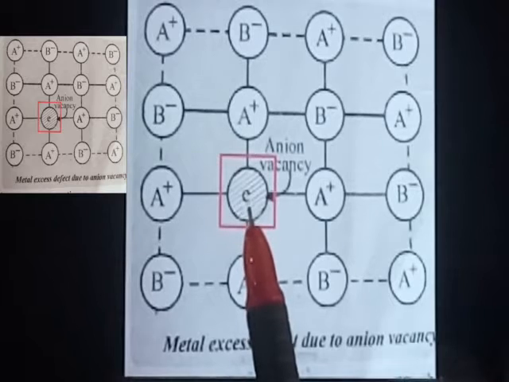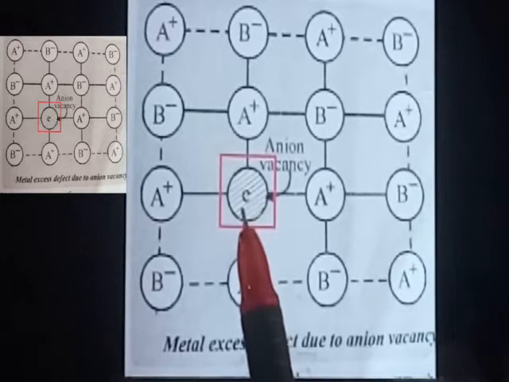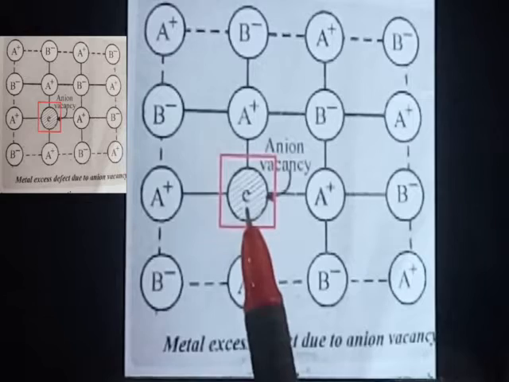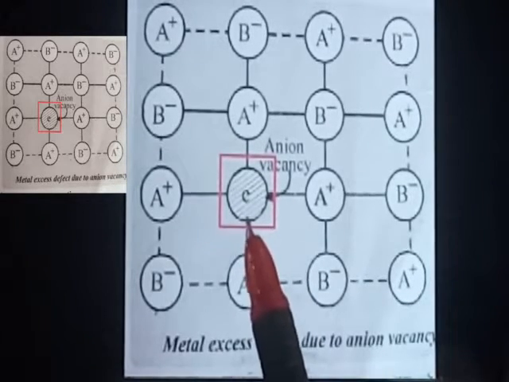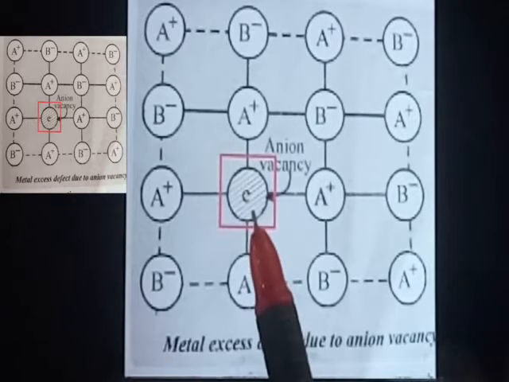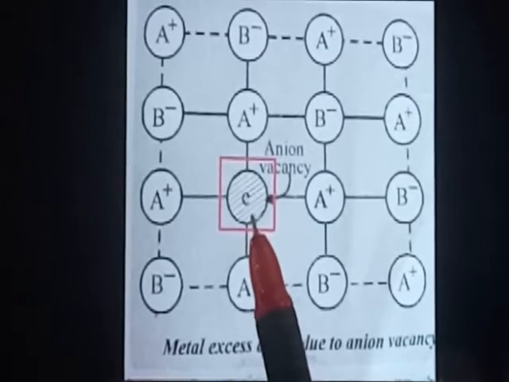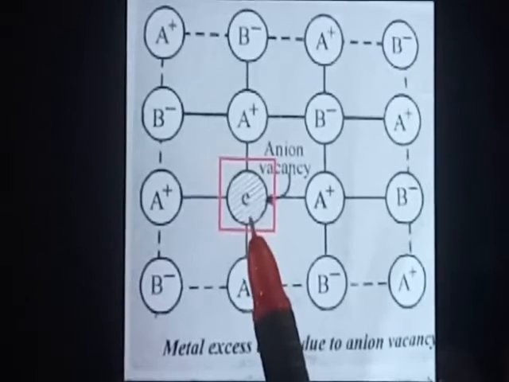And this compound will be colored. Why? Because this electron will absorb energy from the visible light for its excitation and it will make the compound colored. So this is called the metal excess defect due to anion vacancy. I hope you understand.